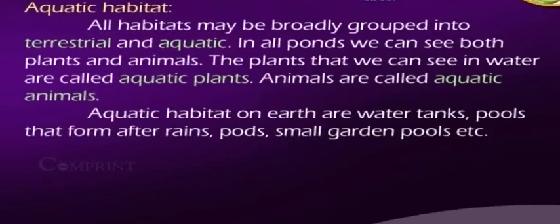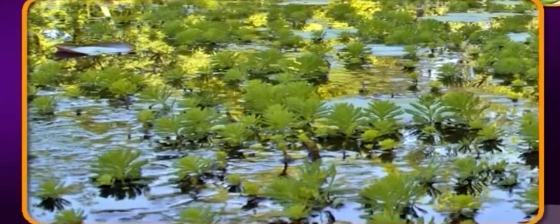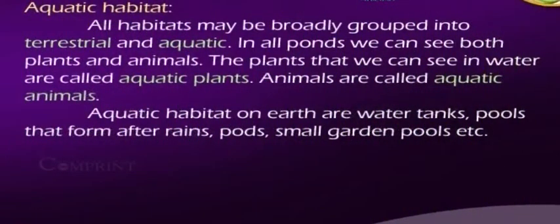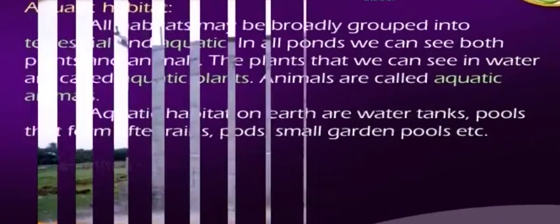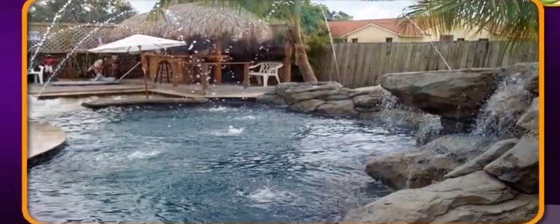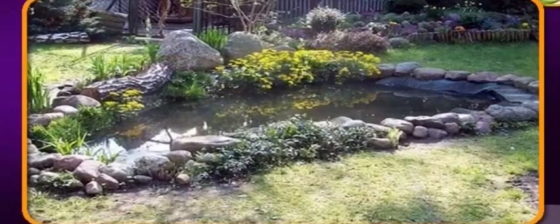Aquatic habitat. All habitats may be broadly grouped into terrestrial and aquatic. In all ponds, we can see both plants and animals. The plants that we can see in water are called aquatic plants. Animals are called aquatic animals. Aquatic habitats on earth are water tanks, pools that form from the rains, ponds, small garden pools, etc.